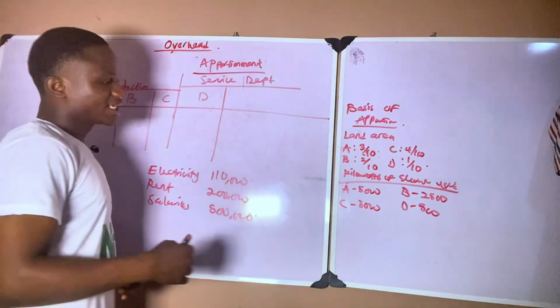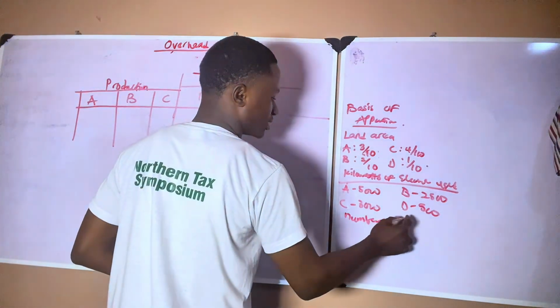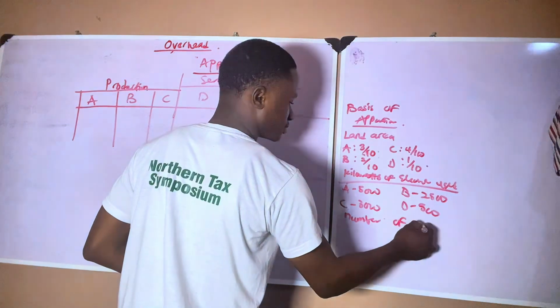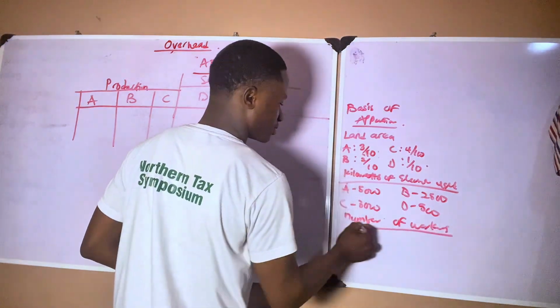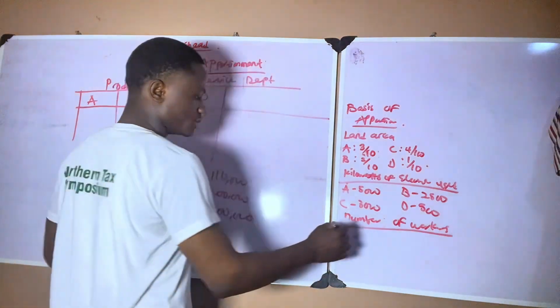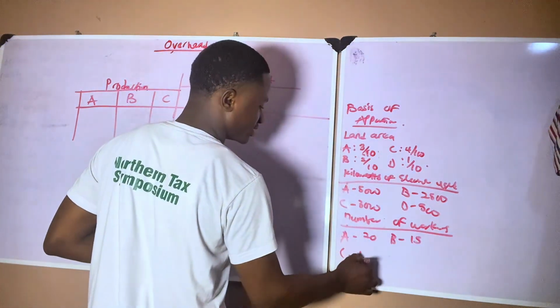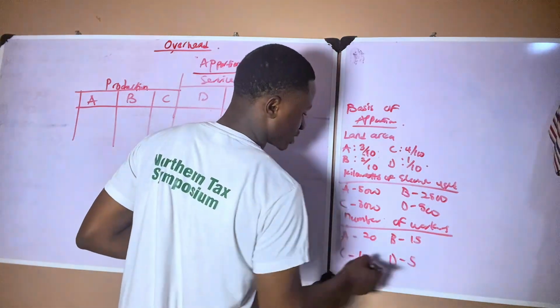And last one, number of workers. Now let's say in department A we have 20 workers. Department B we have 15 workers. Department C we have 18 workers, and department D we have 5 workers.